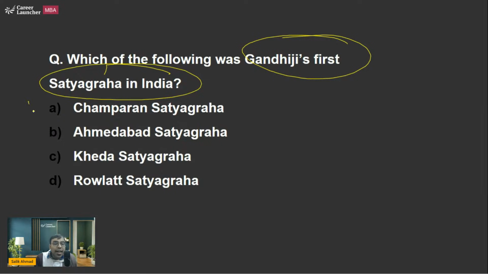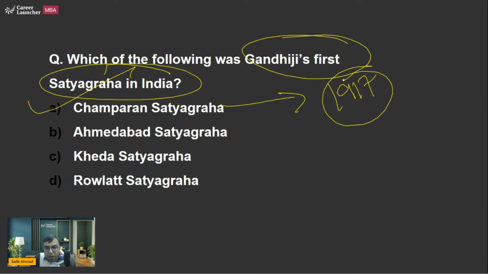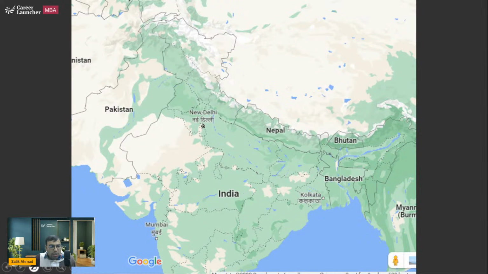So he came to India and Champaran Satyagraha in 1917. Okay. So first Satyagraha of Gandhiji, Champaran, which is actually a district in Bihar. So here it is. This is the Bihar, state of Bihar. Here you will find Champaran.